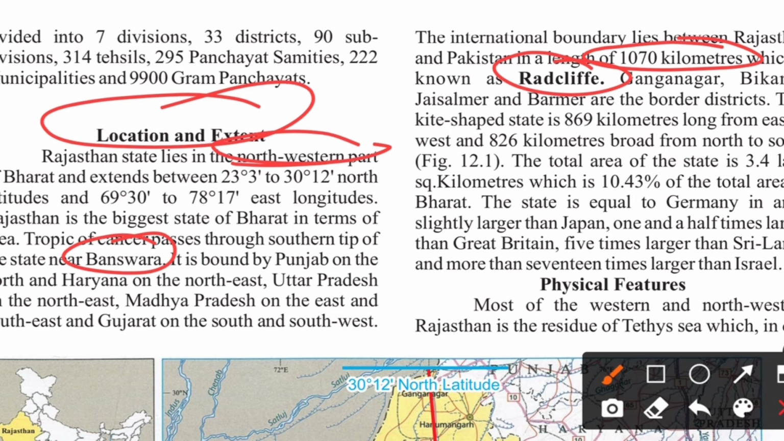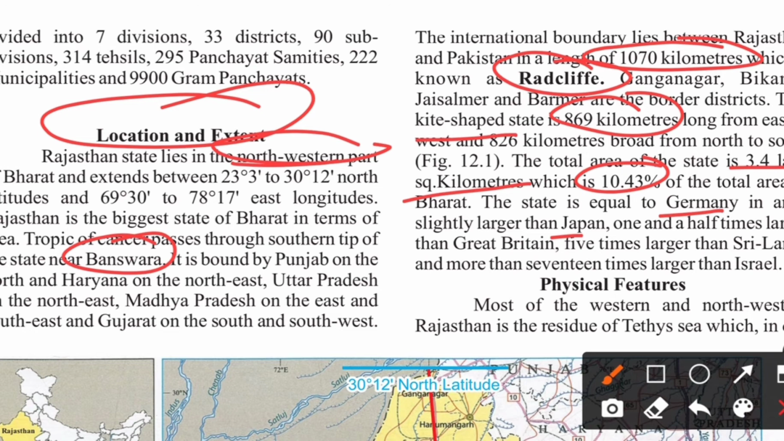This is a kite-shaped state. What is the shape of Rajasthan? It is kite-shaped. The state is around 869 kilometers long from east to west and 826 kilometers broad from north to south. The total area of the state is 3.4 lakh square kilometers, which is 10.43% of the total area of Bharat. The state is equal to Germany in area, slightly larger than Japan, 1.5 times larger than Great Britain, 5 times larger than Sri Lanka, and more than 17 times larger than Israel.